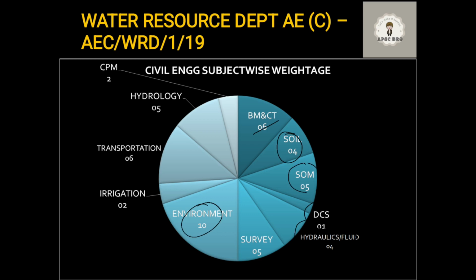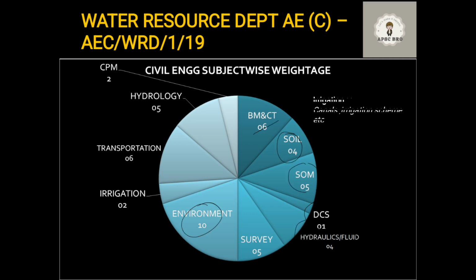Now irrigation, there were two questions mainly on canals. Have a quick look into Lacey's theory and Kennedy's theory if you get hold of it. And on irrigation schemes, like what is called a minor irrigation scheme, what is a major irrigation scheme, there was a question on that.